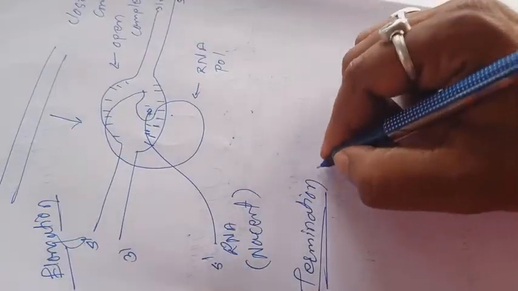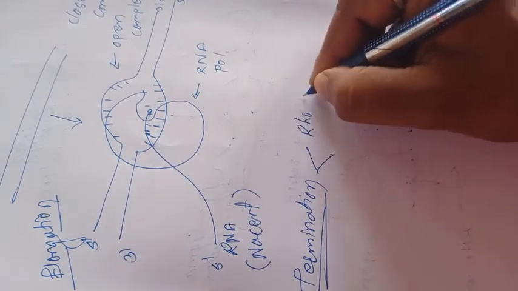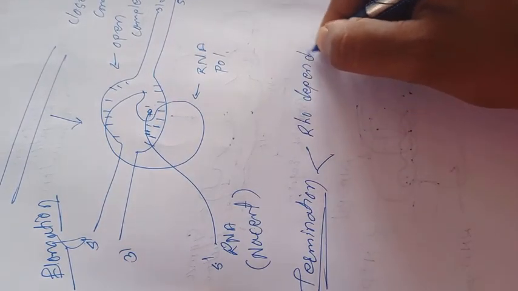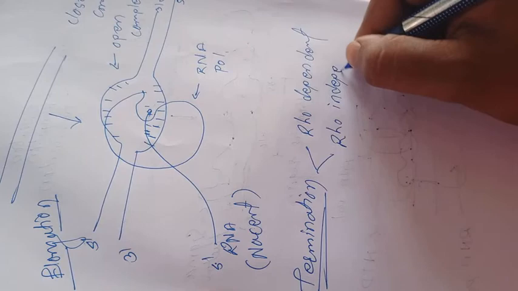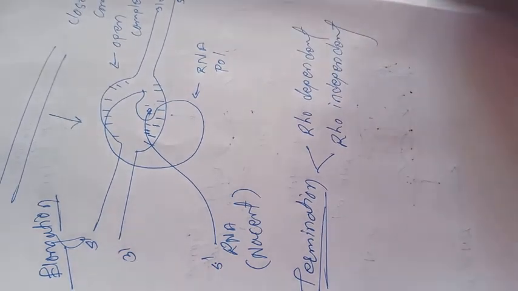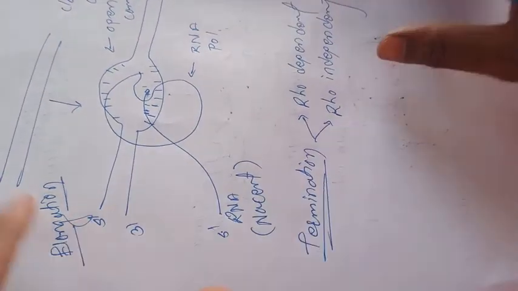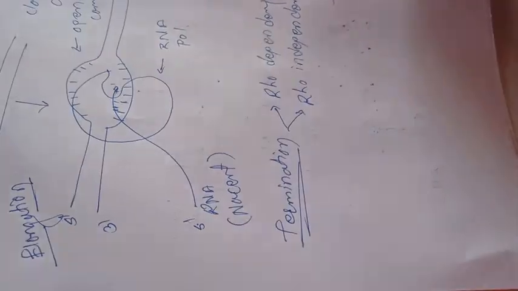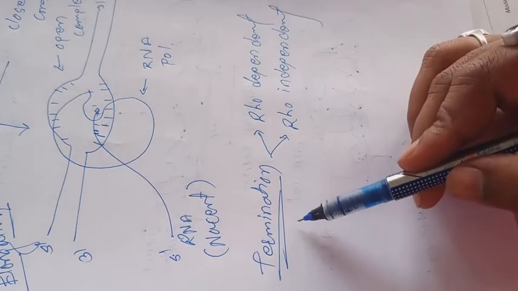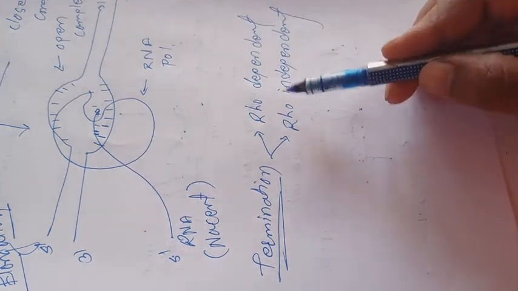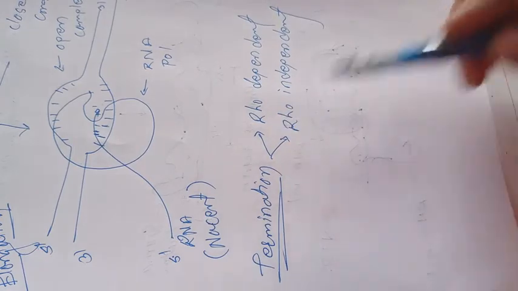Termination is of two types. One is rho dependent and the other is rho independent termination. What is this rho? Rho is a protein. It is responsible for the termination. In the replication process, the protein responsible for termination of replication is the Tus protein, and the protein responsible for termination of transcription is the rho protein. So these are the two types, rho dependent and rho independent.